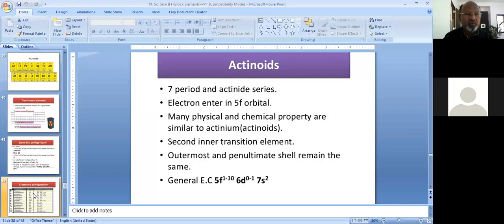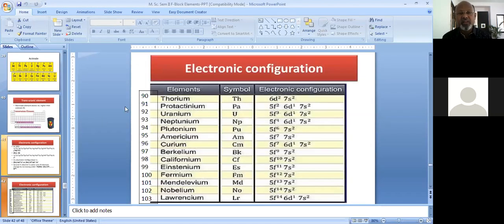I would like to show you the electronic configuration. Here, actinium is not shown. From thorium, they have written the electronic configuration. Just now I told you that different authors have suggested different electronic configurations for these elements, but the configuration that we are going to refer to here has been universally accepted. And you are aware that in our notes, I have given the electronic configuration of all these actinide elements